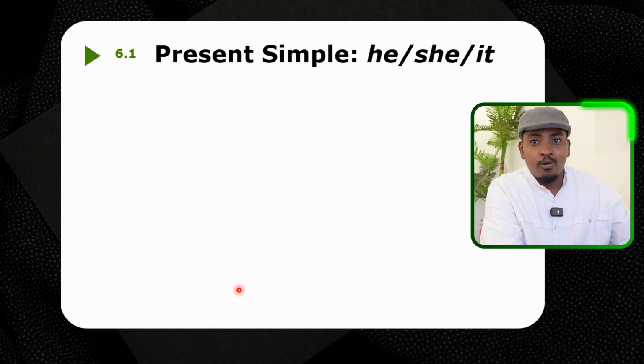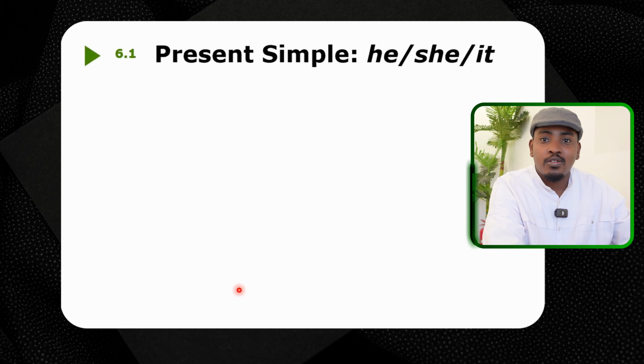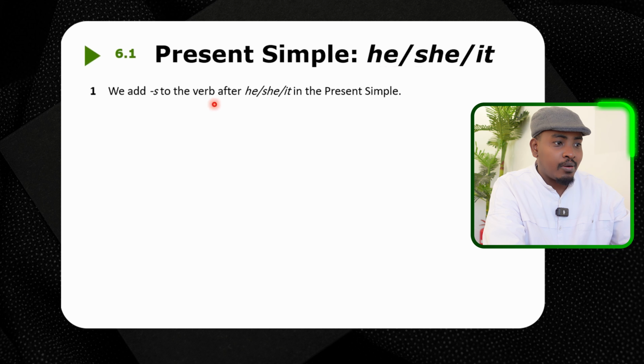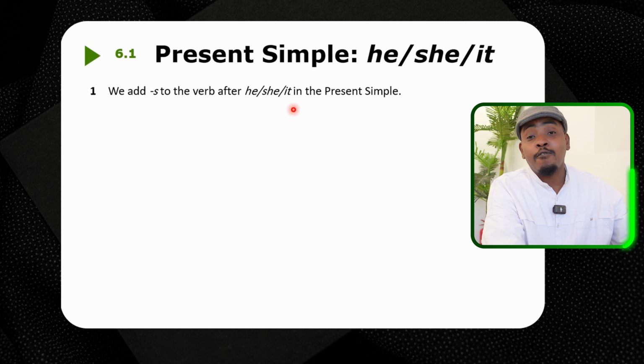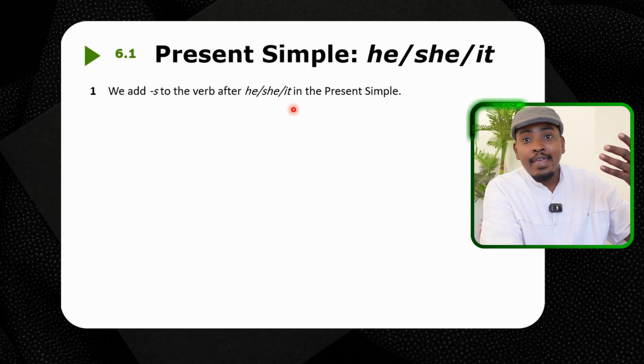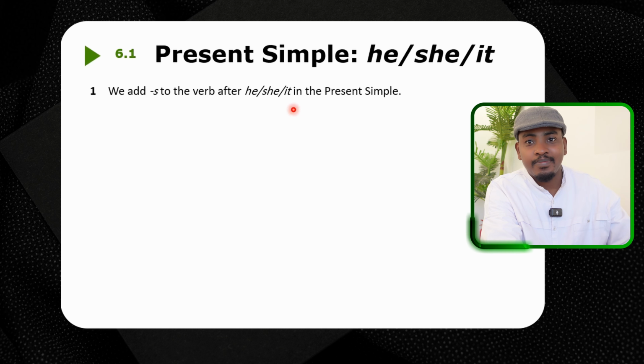Today, inshallah, we will continue simple present, or present simple. So here, look at he, she, it. We add s to the verb after he, she, it. For example, he eats, she eats, it eats.